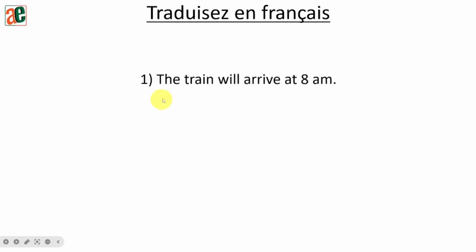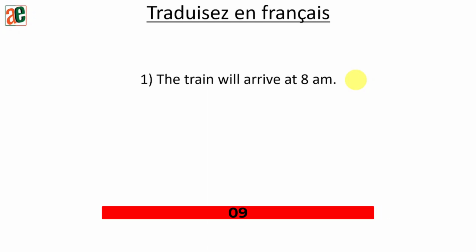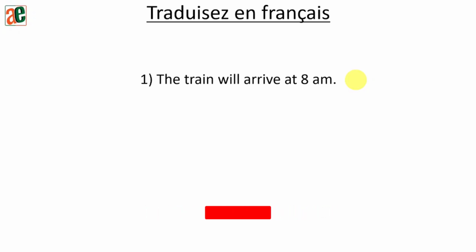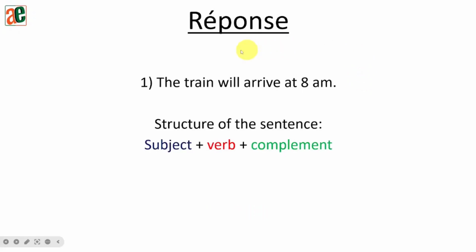Sentence number 1. The train will arrive at 8 a.m. So 10-second timer starting now. Let's see the answer. The train will arrive at 8 a.m. So the structure of the sentence: first, subject, verb, complement. So the train is the subject, will arrive the verb, at 8 a.m. the complement.